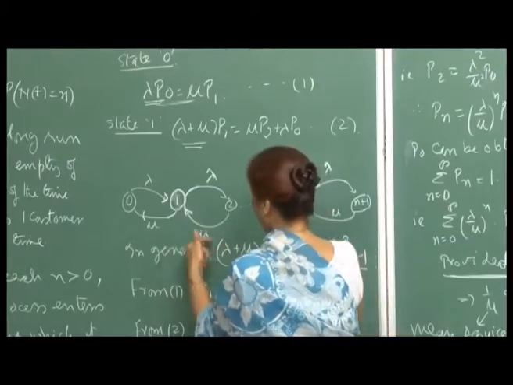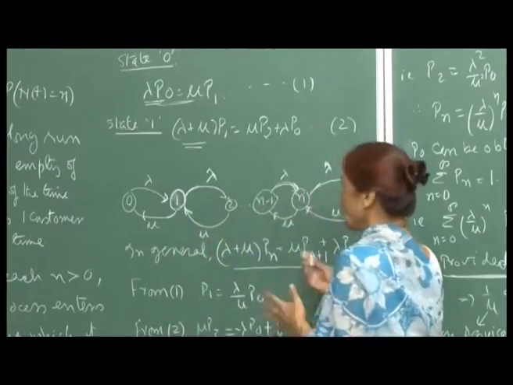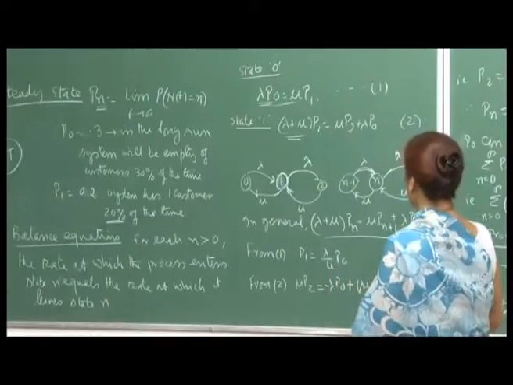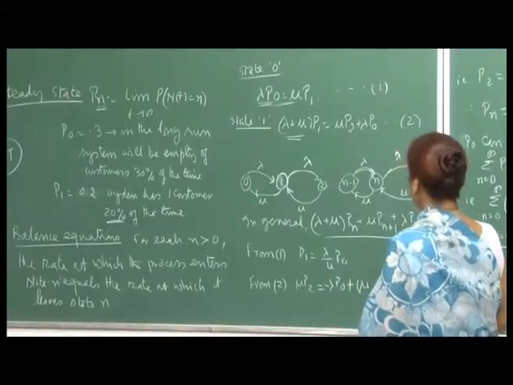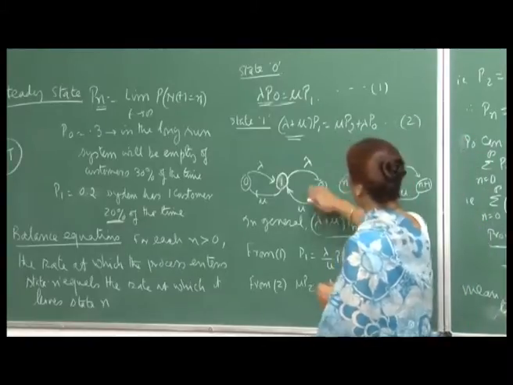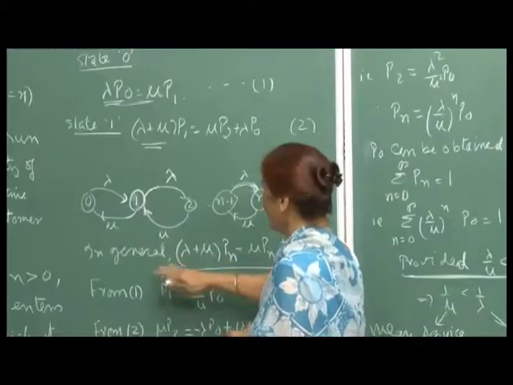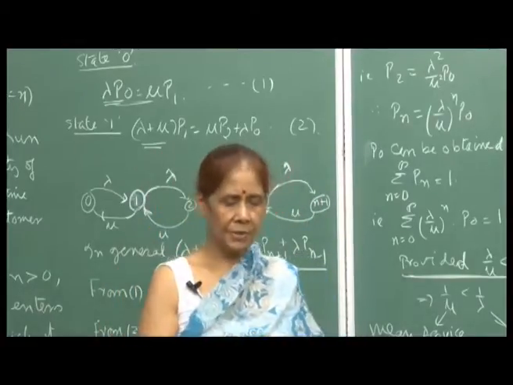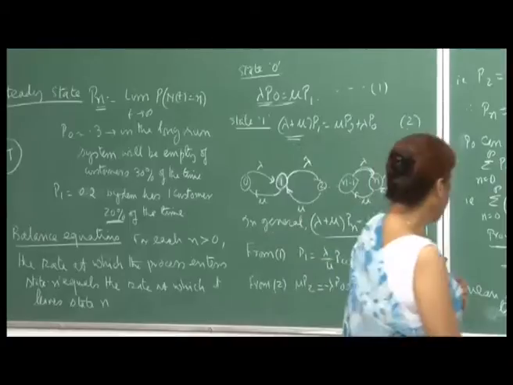So, these can be different for different states of the system, but I am right now considering the basic case where all the lambdas are not dependent on the number of people in the system. Similarly, the mu is not dependent on the number of people in the system. So, the service rate continues at the same pace.